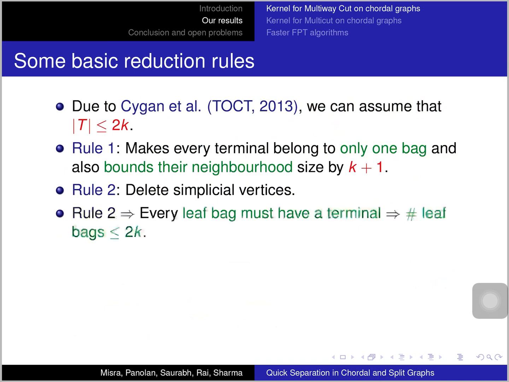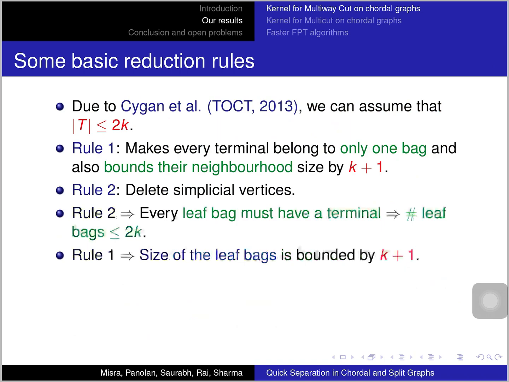So this rule implies that every leaf bag must have a terminal, because if a leaf bag of the clique tree does not have a terminal, then, since it is a maximal clique, there is a vertex that is going to be simplicial and that will be deleted by rule 2. That means that the number of leaf bags is at most the number of terminals, which is at most 2k. Now rule 1 implies that the size of the leaf bags is bounded by k plus 1.